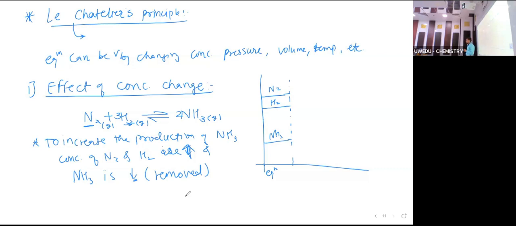This is the theoretical understanding. Let's study it graphically.